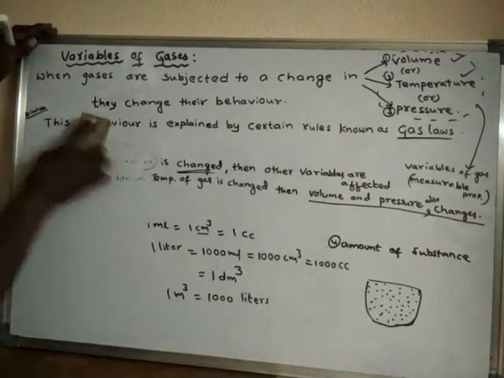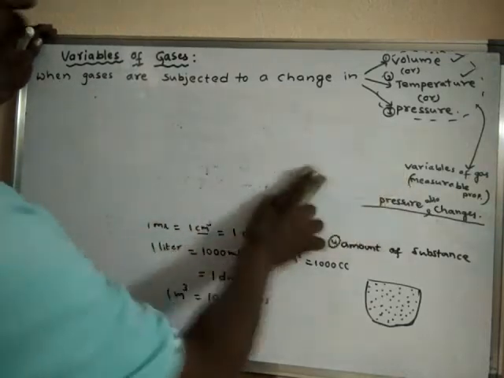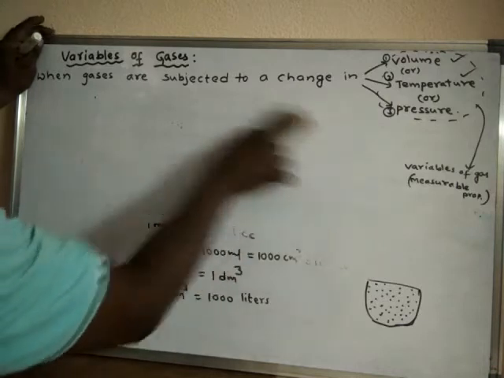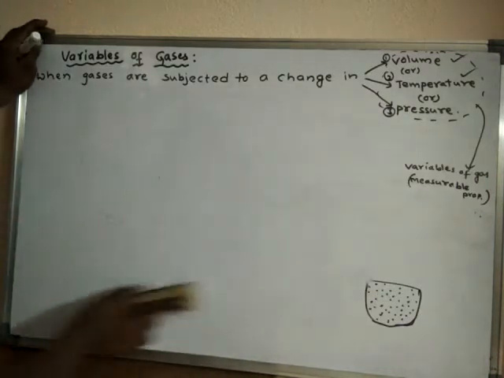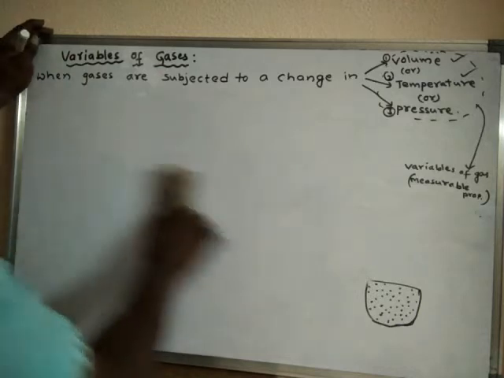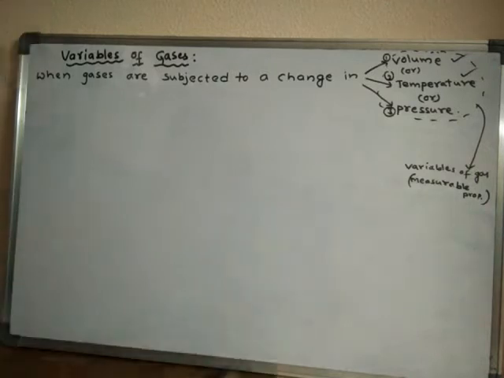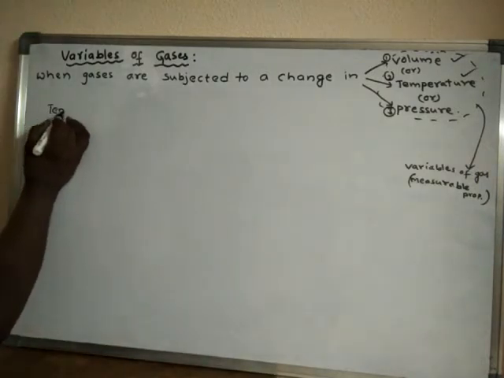So now we will discuss temperature. These are all called variables of gases, or else they are also called measurable properties of gases, or else measurable properties simply. So now the next measurable property, or else next variable, is temperature.